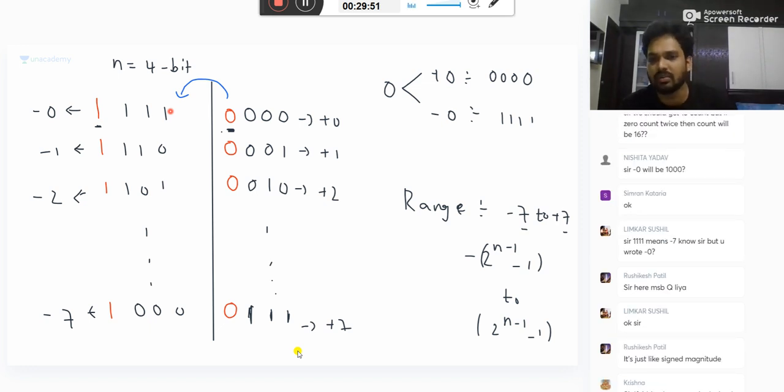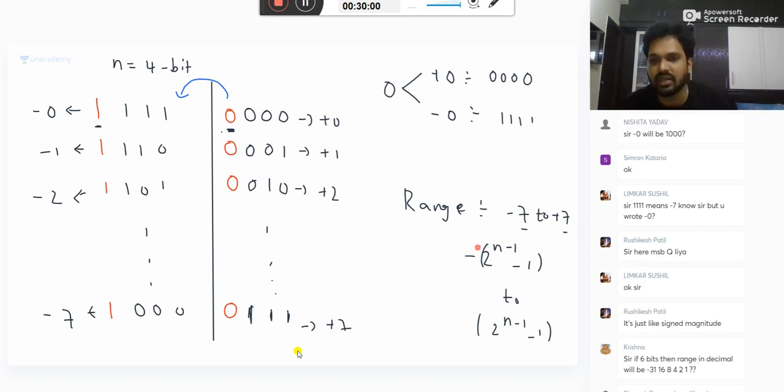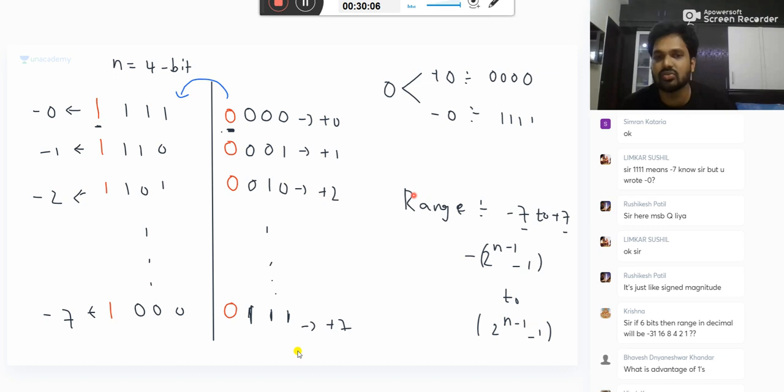Whatever may be n, substitute the n here and you get the answer. If you have 6 bits, the range is minus 31 to plus 31, that's all. It is not like signed magnitude. Only the sign may be represented the same.